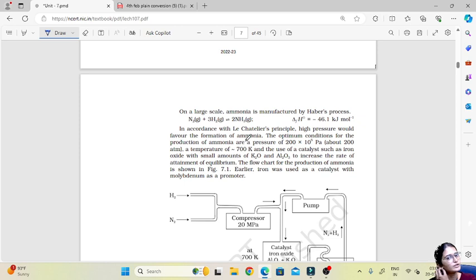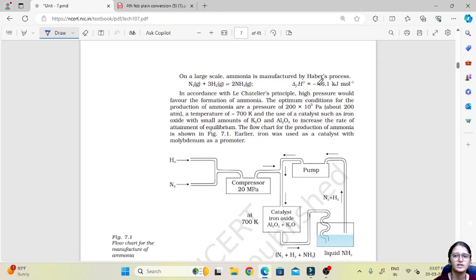So N2 plus 3H2 gives 2NH3, which is a reversible process in which the formation enthalpy is minus 46.1 kilojoules per mole, in accordance with Le-Chatelier's principle. Le-Chatelier's principle, which we have already studied in 11th standard, states that an equilibrium reaction will try to shift in the direction that counters any alteration of the reaction conditions, in order to attain equilibrium.